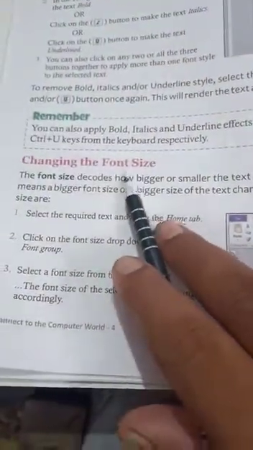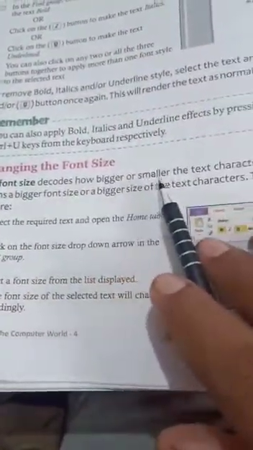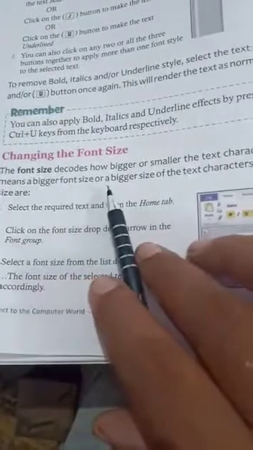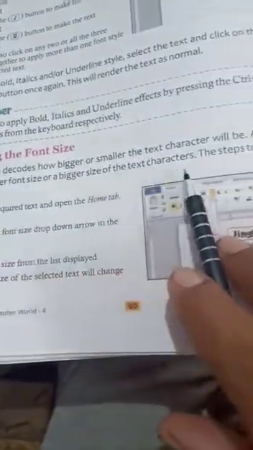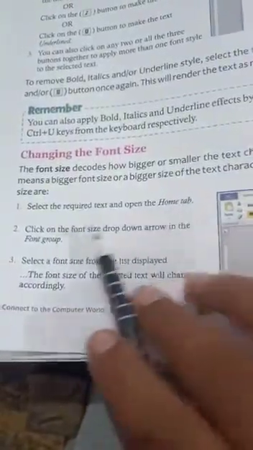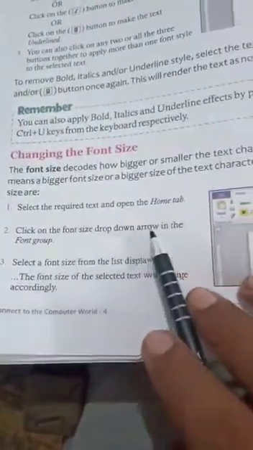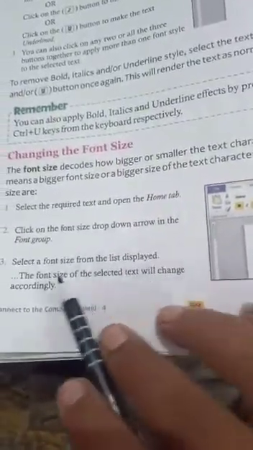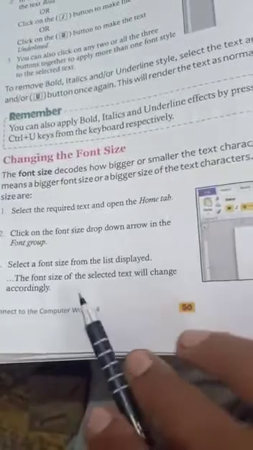Changing the font size. The font size decides how big or small the text characters will be. A bigger number means a bigger font size or a bigger size of text characters. The steps to change the font size are: select the required text and open the Home tab. Click on the font size drop down arrow in the font group. Select a font size from the list displayed. The font size of the selected text will change accordingly.